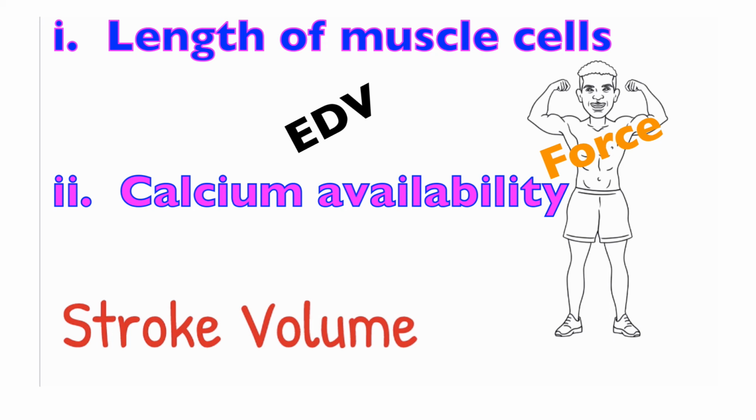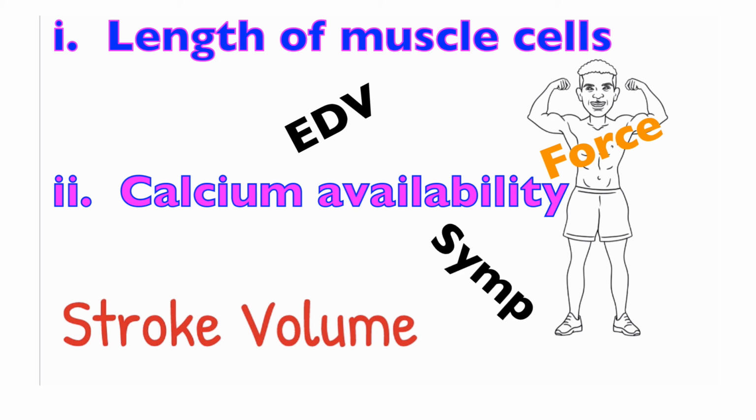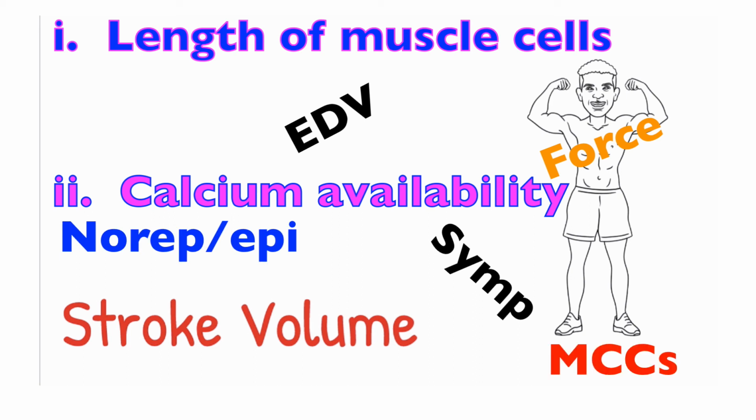And the availability of calcium is improved by sympathetic activity to MCCs, specifically norepinephrine and epinephrine will increase calcium availability to MCCs, which in turn will increase force of contraction.